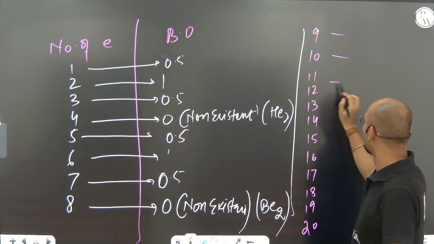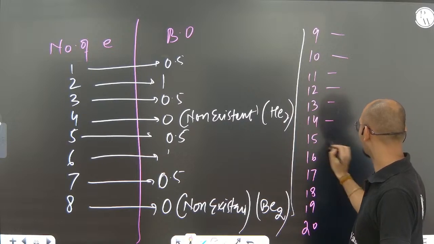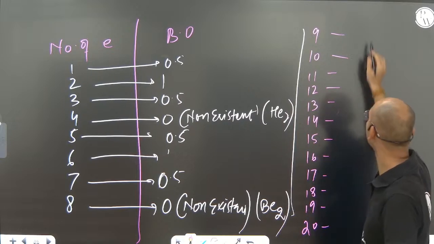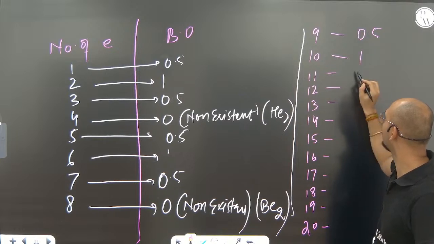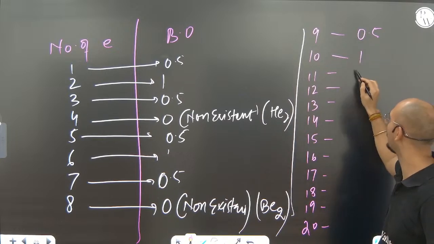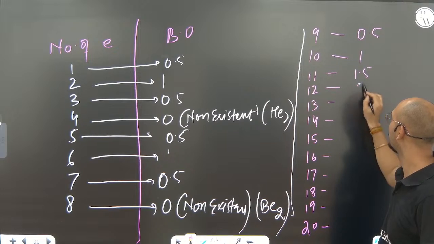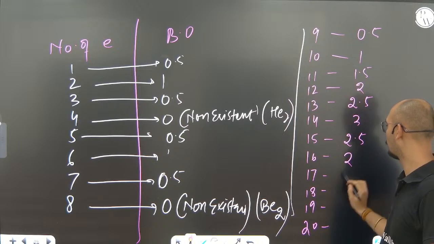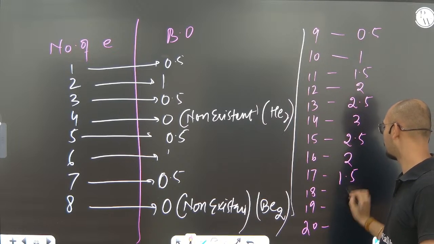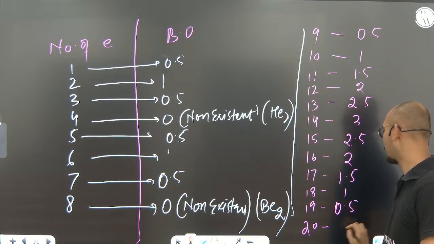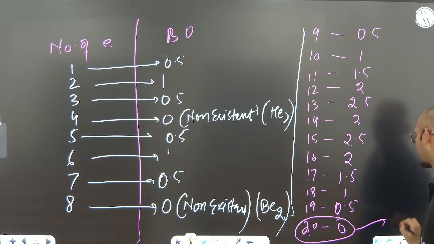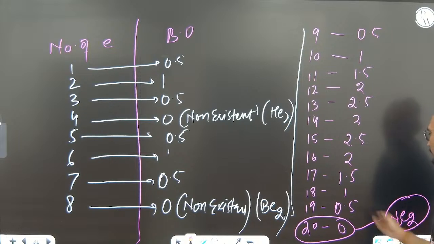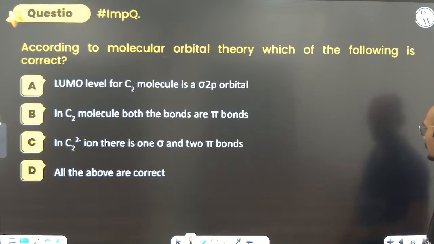These, please keep in mind. The rule is: start from 0.5, 1, and increase up to 3, so it becomes 1.5, 2, 2.5, 3. Then again decrease: 2.5, 2, 1.5, then 1, then 0.5, and ultimately 0 at 20, that is Ne2. It is also going to be non-existent because it is 0. Any issue? I think there is no issue.